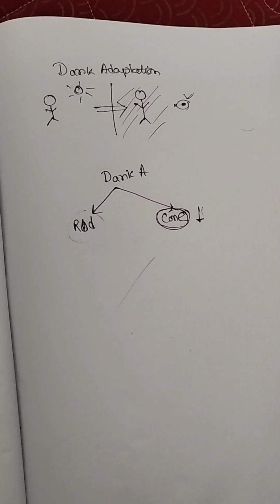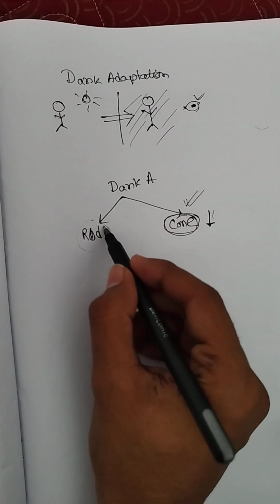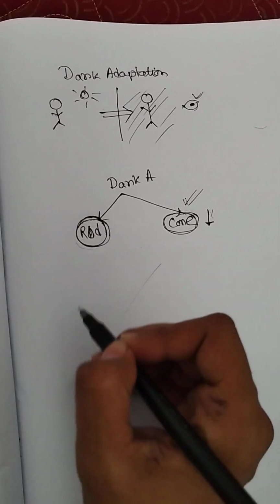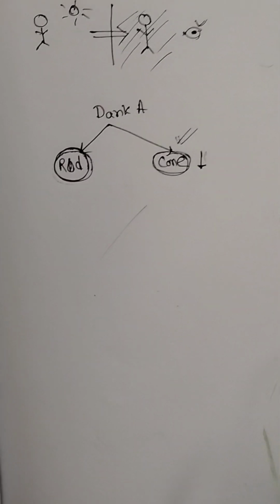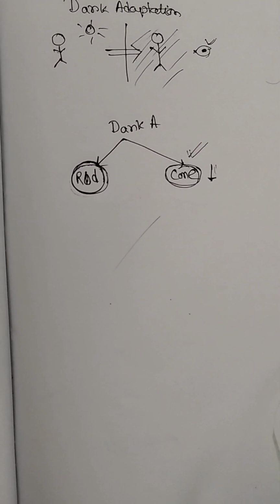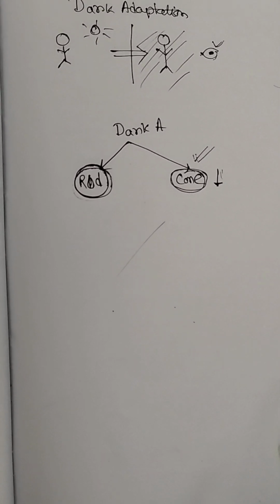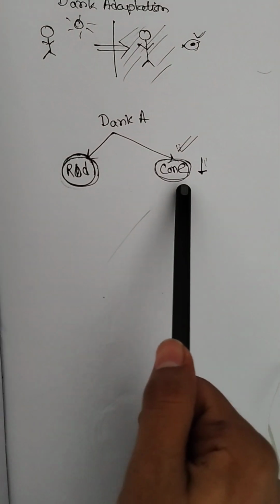After that, this cone component is over, and now rods will decrease their thresholds so that we can see in the dark. The decrease in threshold of these rod cells is in much more amount than in cone cells.